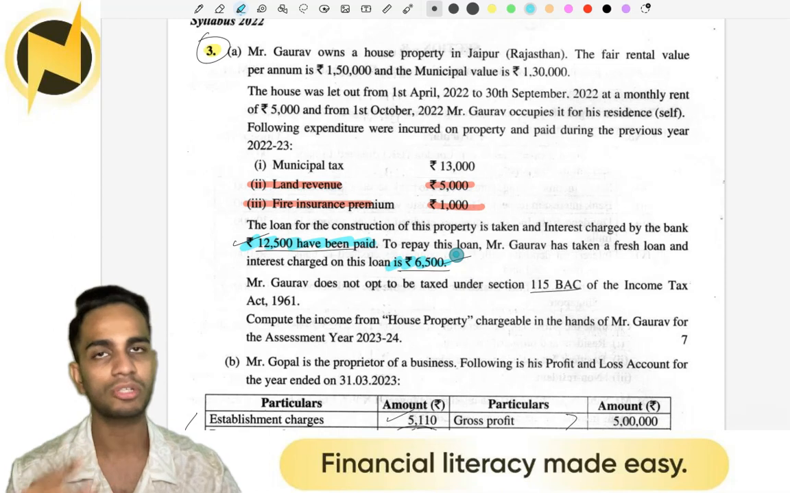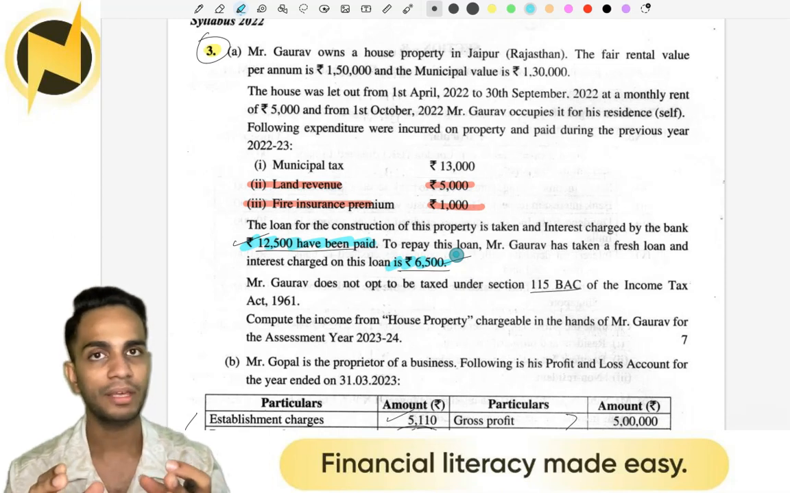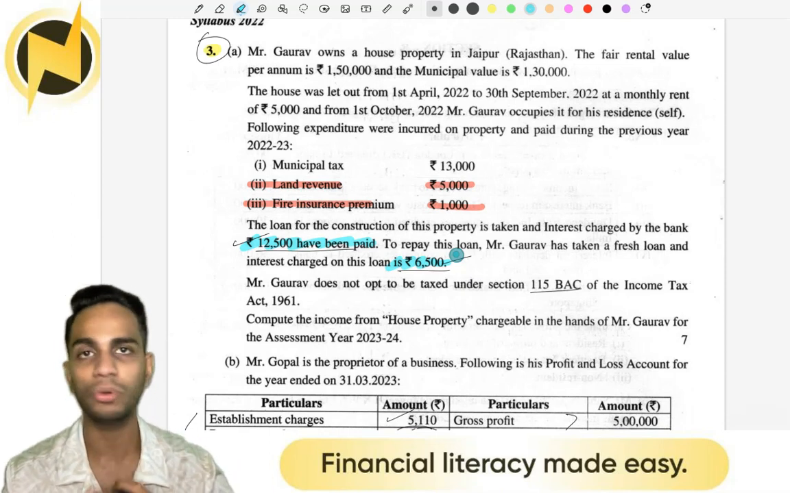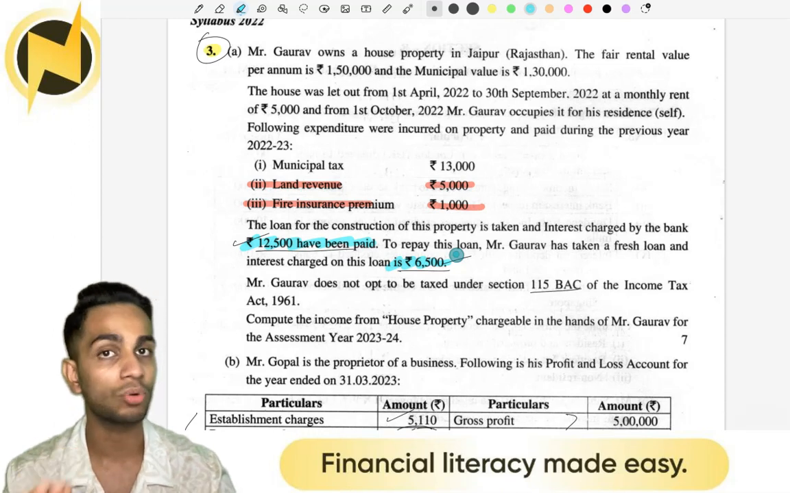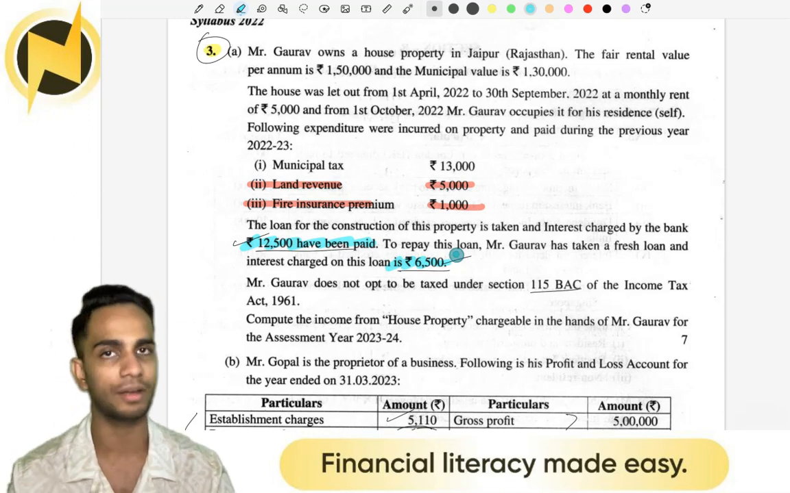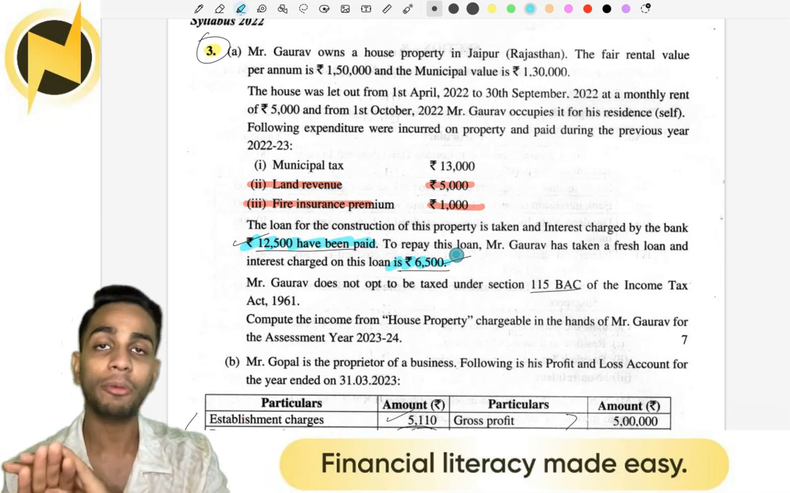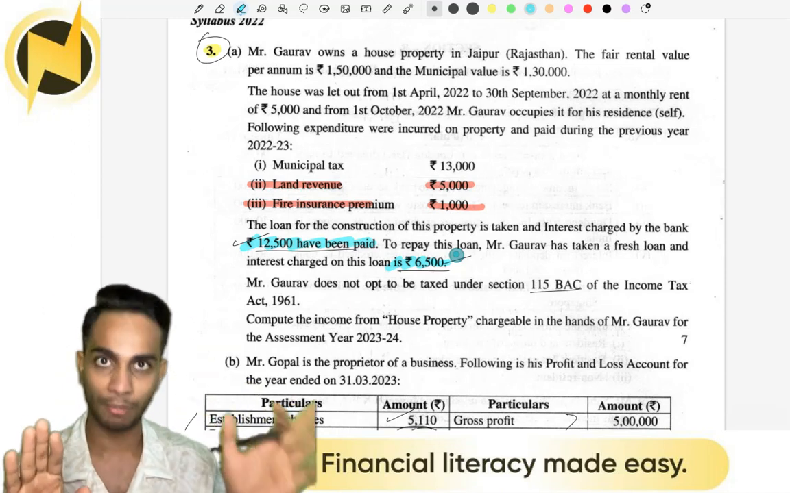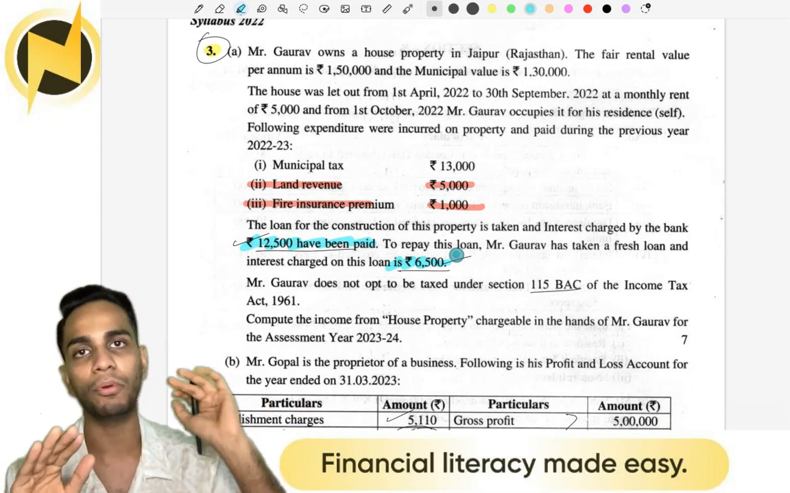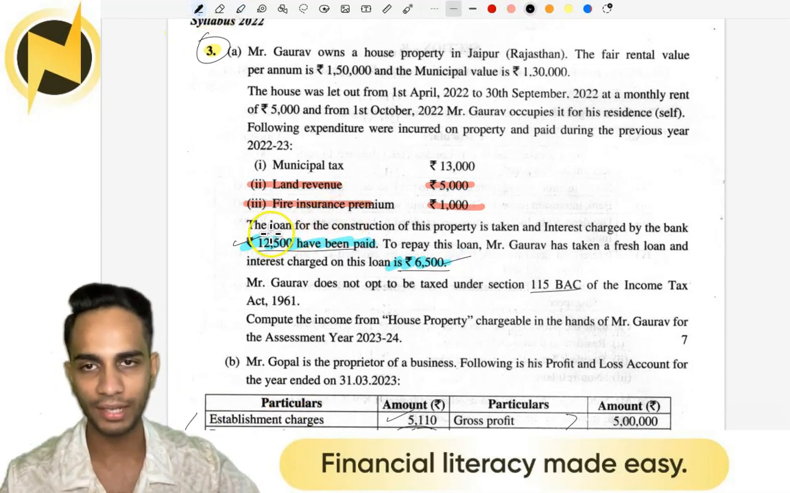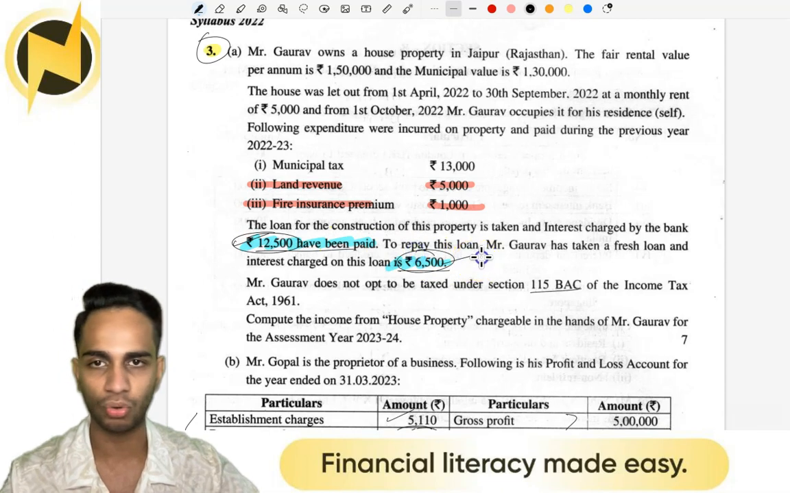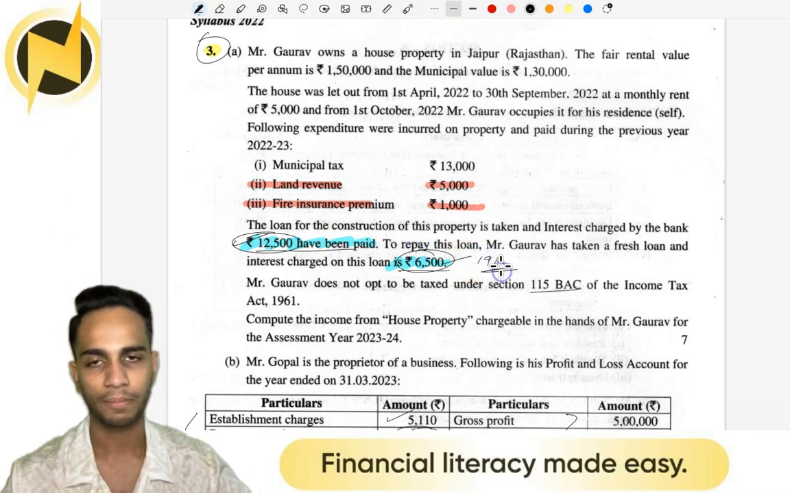As per the rules of Section 24B, if you have interest on a loan for a house property, you can deduct it. You necessarily don't have to pay it. Even if it's payable, you can deduct. Now, if you had to take another loan for paying off this loan and you are paying interest on another loan, that is a supporting loan, you can take the interest of the supporting loan as well. So here you can take 12,500 and 6,500 totaling 19K.